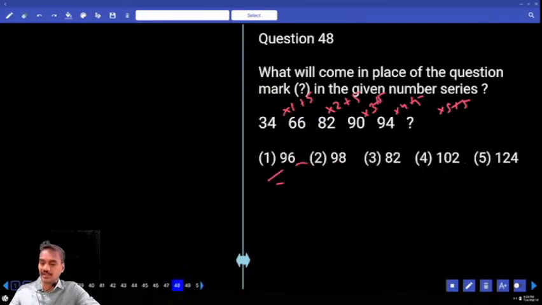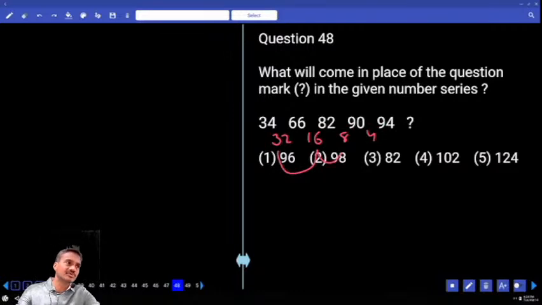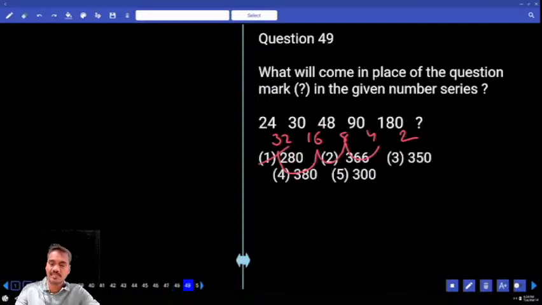47 done. And 48: 34 and 66. The difference is 32. 66 and 82, 16. 82 and 98. Now here the difference is 4. 32 divided by 2, 16 divided by 2, 8 divided by 2, 4 divided by 2, 2. 94 plus or minus? Plus. 94 plus 2, 96, choice 1, question 48.